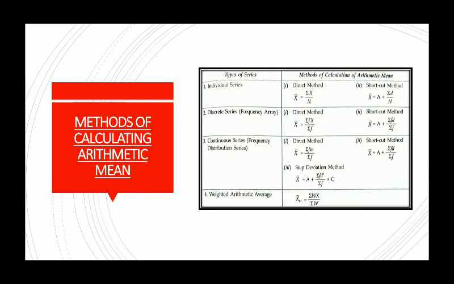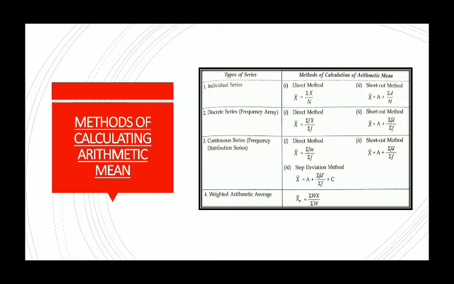Now the third one, which is continuous series. What is continuous series? A series in which the data is given in continuous form, like 10 to 20, 20 to 30, 30 to 40. This kind of series is called continuous series. In that series, which is also called frequency distribution series, we can use three methods. The first one is the direct method, which we have used in discrete series and individual series. The same for the shortcut method. And here a new method which can be used is the step deviation method. The formula is given here. In detail we will discuss with an example. So there are three methods for continuous series.